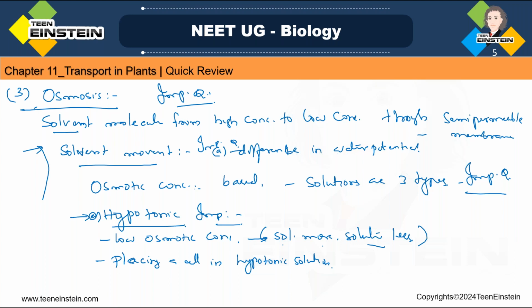Inside the cell, the cell sap, cell organelles and all the cell contents will be there. Cytoplasm and the cell organelles will be there. So overall, compared to the hypotonic solution, the cell will be having more concentration inside.